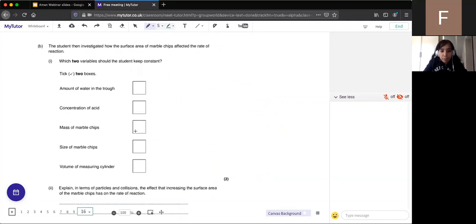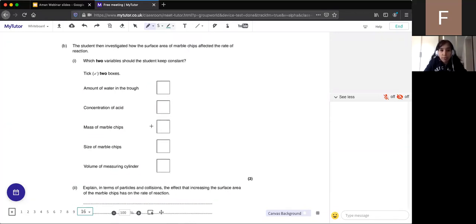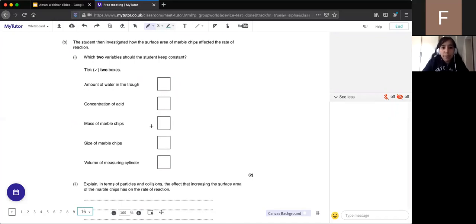Okay. The student then investigated how the surface area of marble chips affected the rate of reaction. Which 2 variables should the student keep constant? So what do we think? So I kind of mentioned this when we watched the YouTube video. Which 2 variables do you think need to be kept constant? Yep, someone's asking me to go back to slide 10.